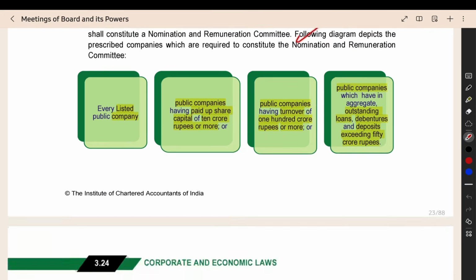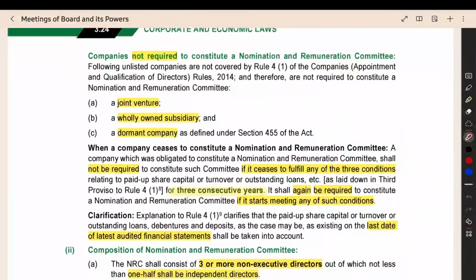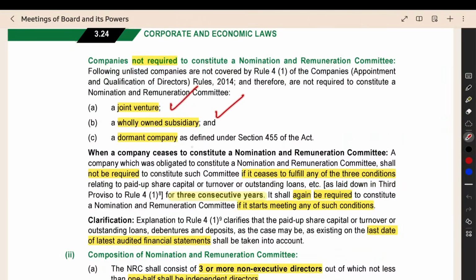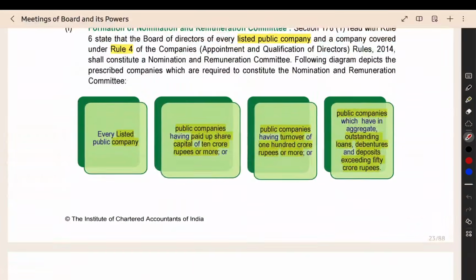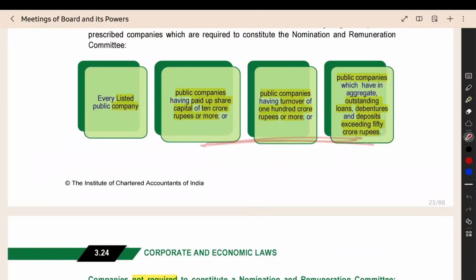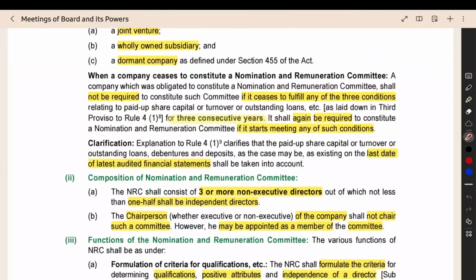So, listed companies should appoint a nomination and remuneration committee. Public companies with paid up share capital of 10 crore or more, public companies with turnover of 100 crore or more, and public companies with outstanding loans, debentures and deposits of more than 50 crore. Here it is 10 crore or more, here 100 crore or more, and here more than 50 crore. You have to keep this difference in mind. If it is a joint venture, wholly owned subsidiary or a dormant company, then there is no need to constitute a nomination and remuneration committee. If you fulfill the condition, you have to appoint the NRC, but if you do not fulfill the condition continuously for 3 years, then there is no need to appoint the NRC.